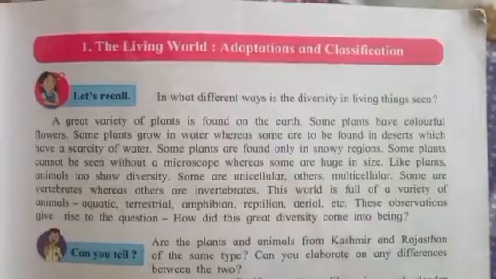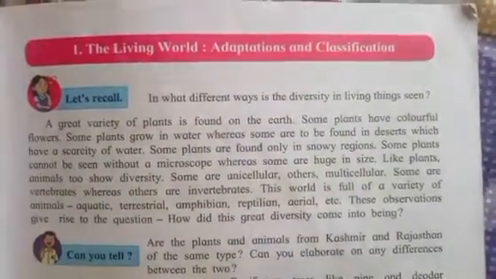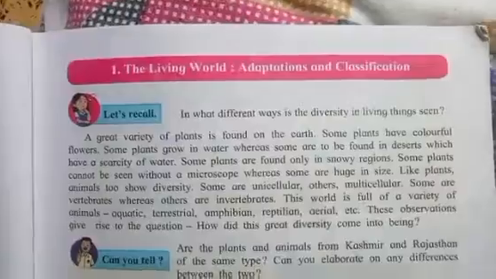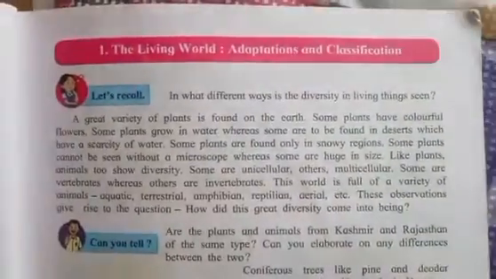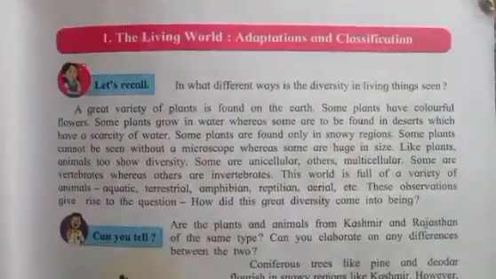And also we have learned about the different categories of animals, that is aquatic, terrestrial, amphibian, reptilian, aerial. And I hope now you know what all these categories mean. Okay, so now let's move further.